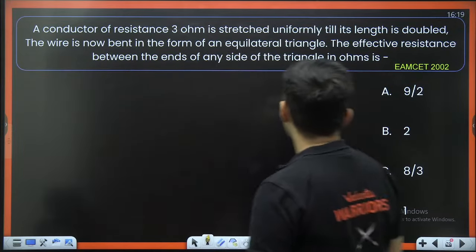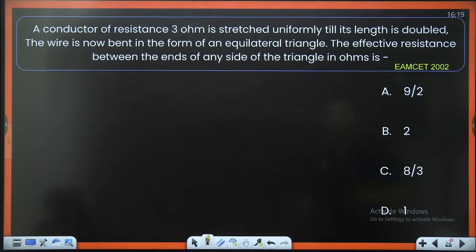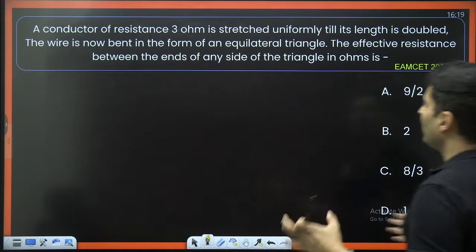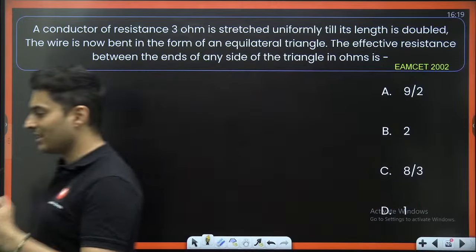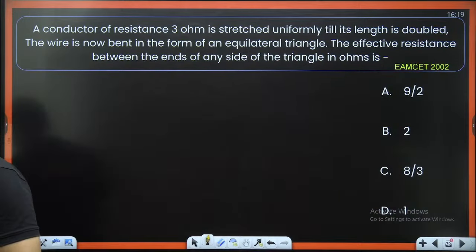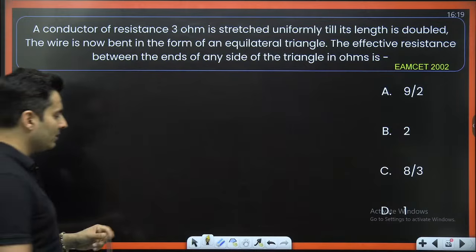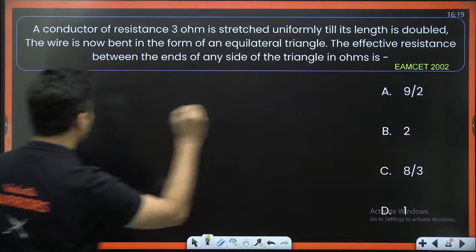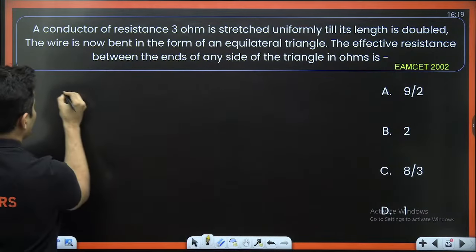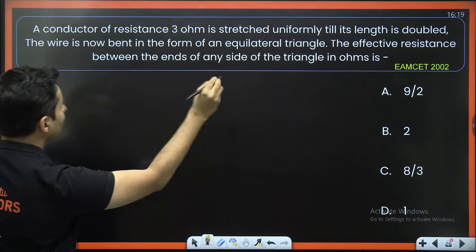So, a resistance is stretched till the length is doubled. The wire is now bent in the form of a triangle. The new resistance between any two corners in ohms is how much? Okay. Let's see how we solve this. So guys, a 3 ohm resistance is stretched till the length is double.